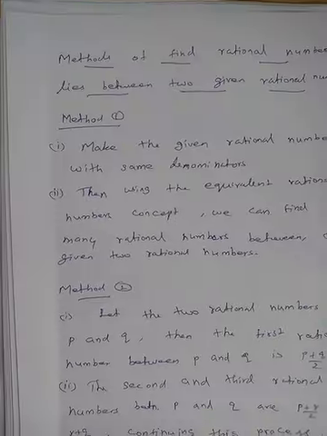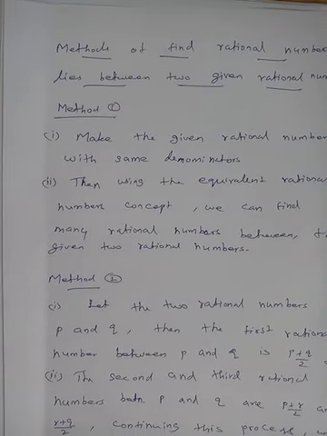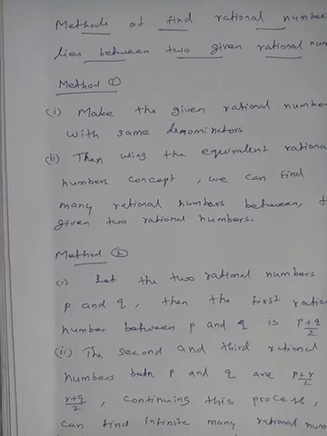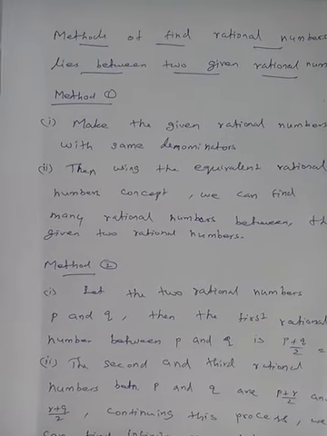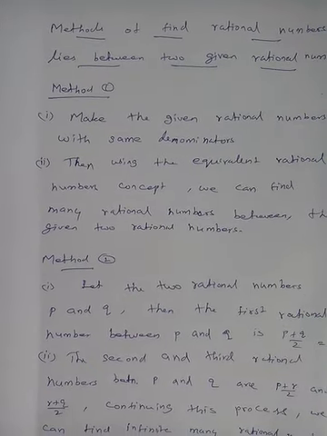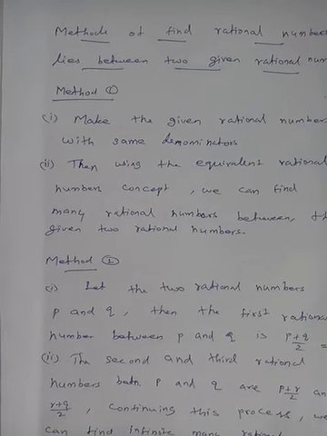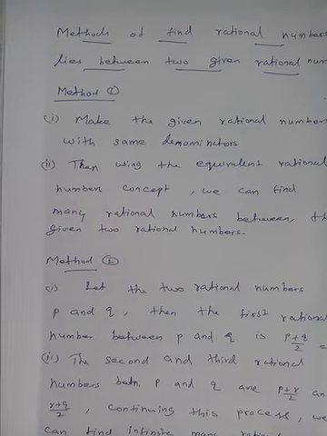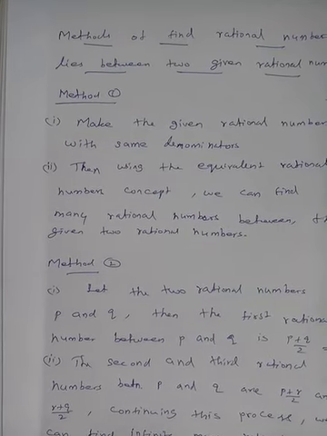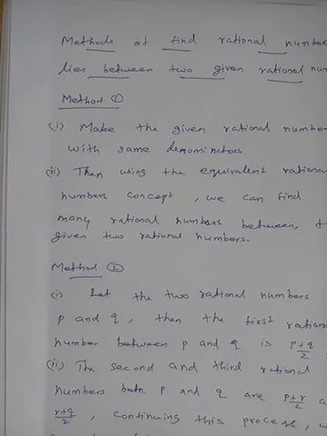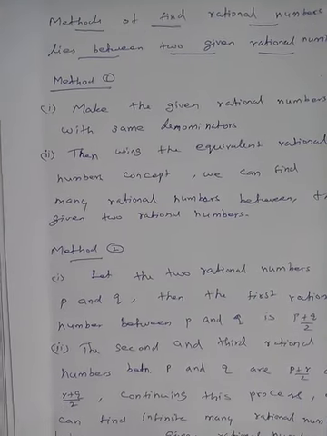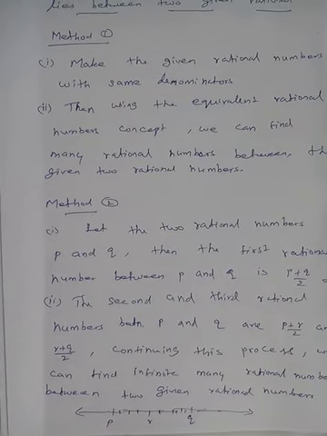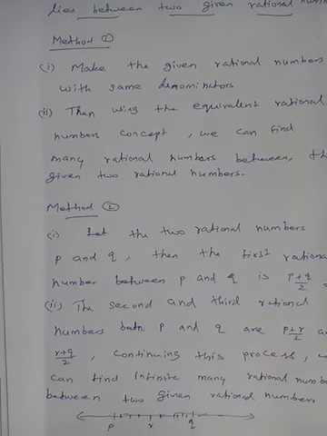So, next method. Once again, students, write these introductions and definitions on an A4 sheet for both classes, sections A and B. And now I continue exercise number 1.1 and give some homework and assignment. Complete this classwork and homework within 1 o'clock today and send it to my personal WhatsApp number for 9th A students. 9th B students send it to your math teacher KK madam's WhatsApp number.